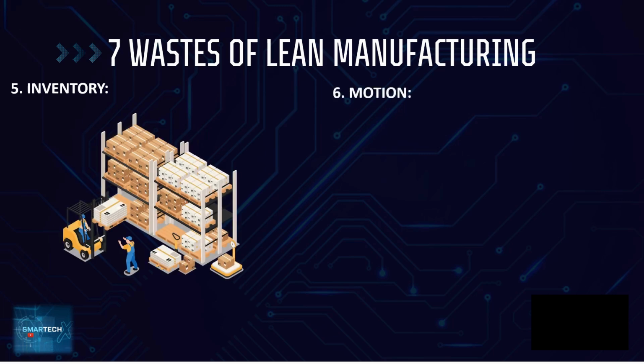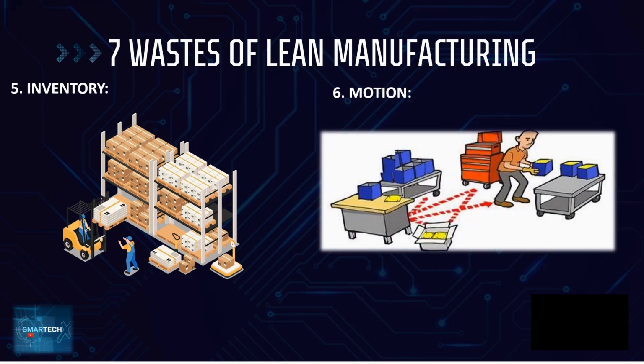And we'll come to the next one, motion. In many tasks, employees walk several times from here to there to get to the next steps. Walking does not add value to the company, so it is considered waste in motion. These are some of the seven wastes.